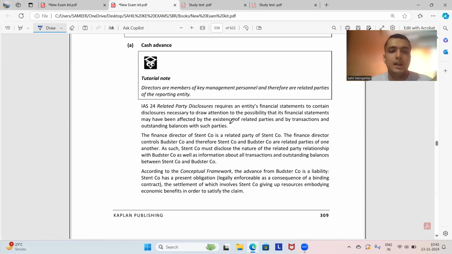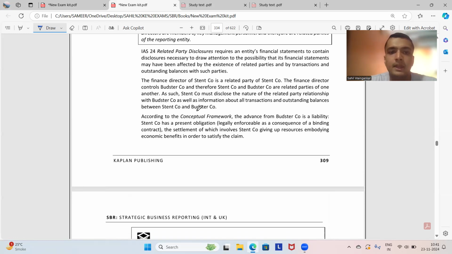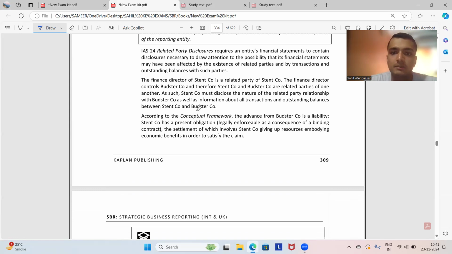Cash advance. IAS 24 Related Party Disclosures requires an entity's financial statements to contain disclosures necessary to draw attention to the possibility that the financial statements may have been affected by the existence of related parties and by transactions and outstanding balances with such parties. We will not just say IAS, we will say IAS as well. The finance director of Stent Company is a related party of Stent Company. The finance director controls Butster and therefore Stent and Butster are related parties of one another. As such, Stent Company must disclose the nature of the related party relationship with Butster Company as well as the information about all transactions and outstanding balances between Stent and Butster Company.